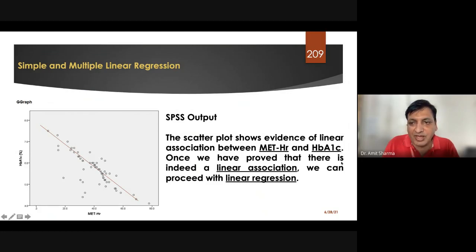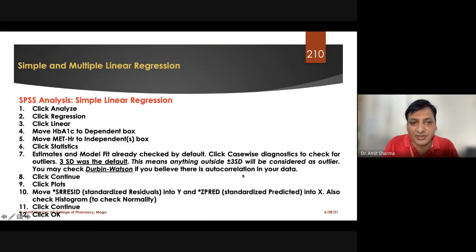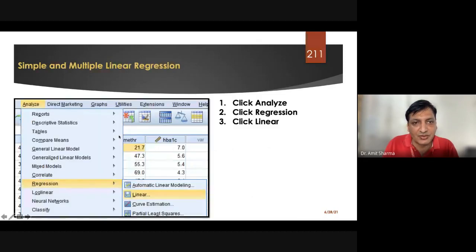Once we have proved that there is indeed a linear association, now we can proceed with the linear regression. How to proceed with the linear regression? We have these 12 different steps which we have to follow. Most probably we are going to take this in tomorrow's class.